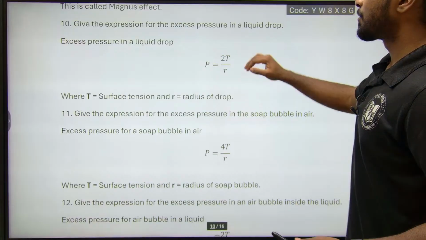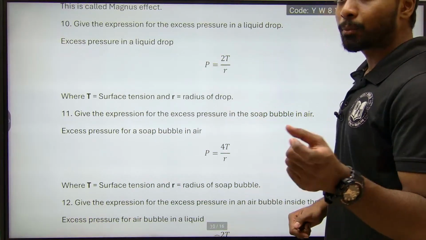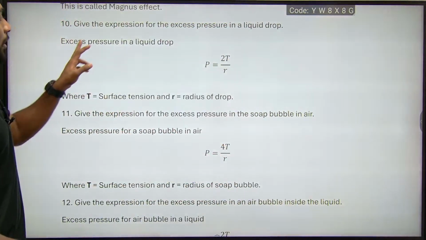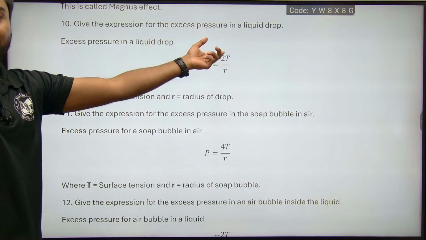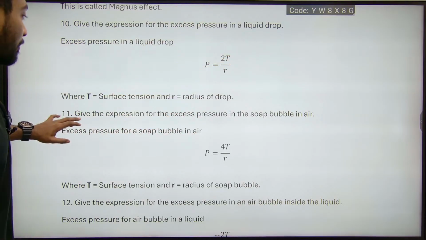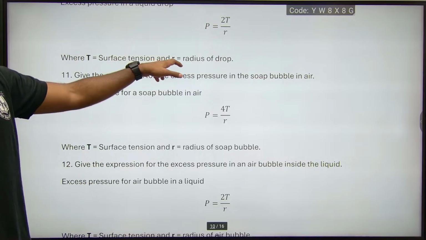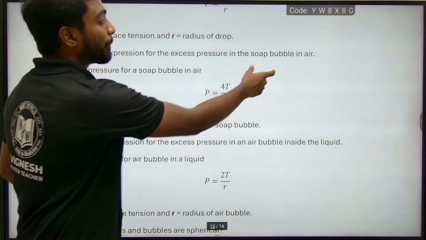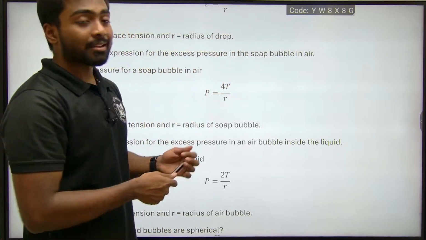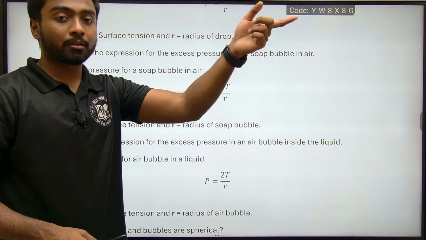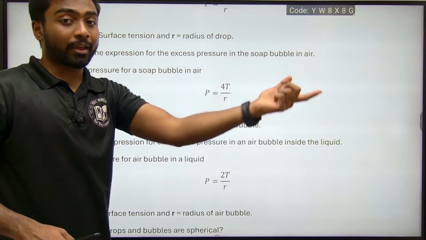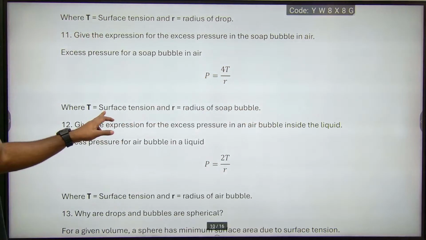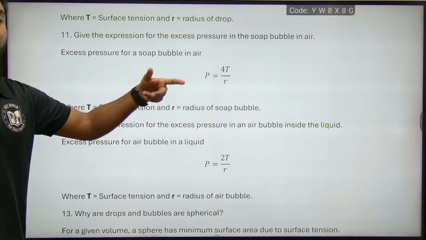Give the expression for excess pressure in a liquid drop. A liquid drop has only one surface, so it is 2T by R. What about the bubble? It is 4T by R, where T is the surface tension and R is the radius. A soap bubble has air inside and air outside, so two surfaces, and the excess pressure is 4T by R, where T is surface tension and R is the radius of the soap bubble.